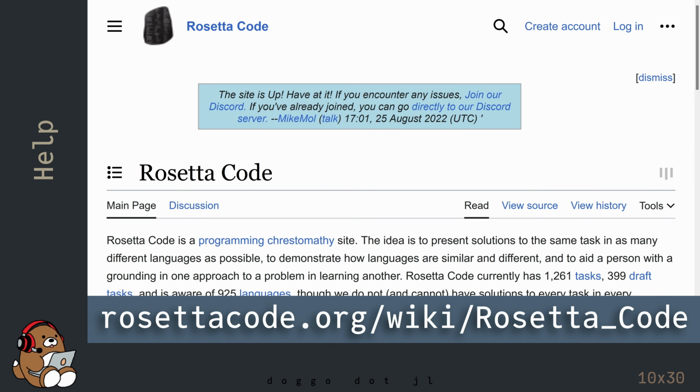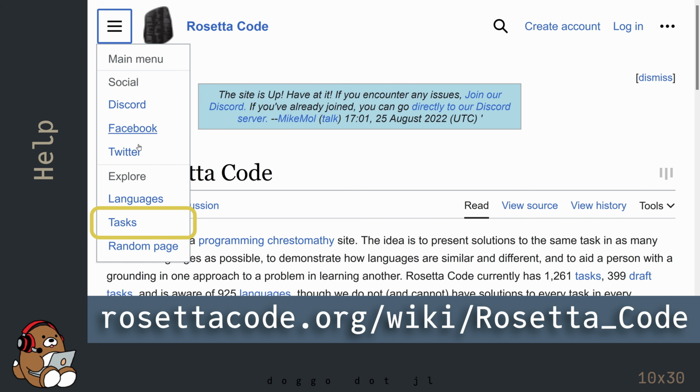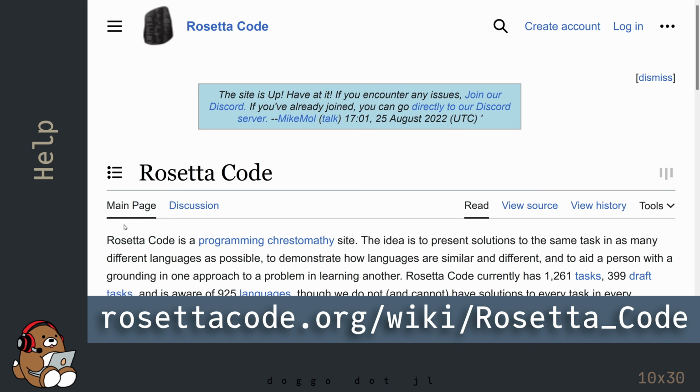Finally, one of my favorite websites to learn how to write code in any language is the Rosetta Code website. This website contains a collection of many common programming tasks, along with a code for it written in many different languages.